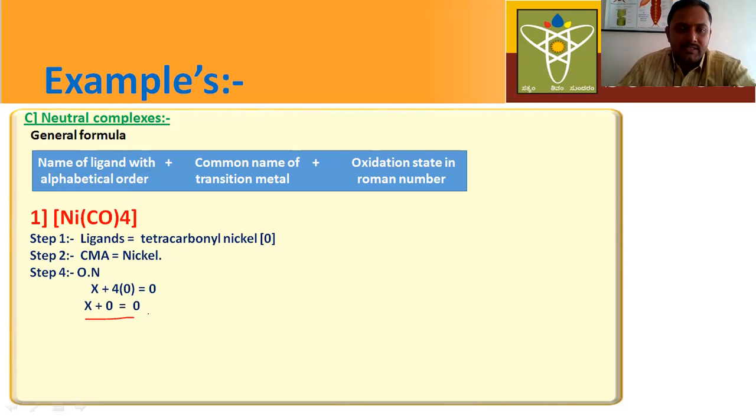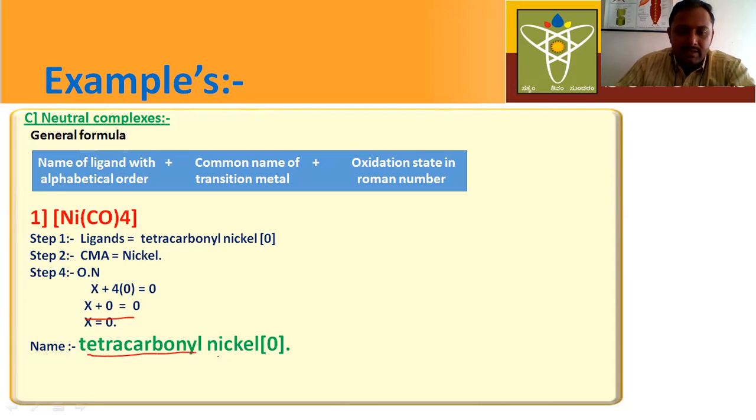Now let us write the IUPAC name for this coordination compound. First, what do we have to write? We have to mention the name of the ligand. How many ligands are there? 4. So tetracarbonyl, next nickel. Tetracarbonylnickel. For neutral complexes, there is no change in the name of the transition metal. There is a change in the name of the transition metal only in the case of anions. In this way you have to write IUPAC names for the given coordination compound.